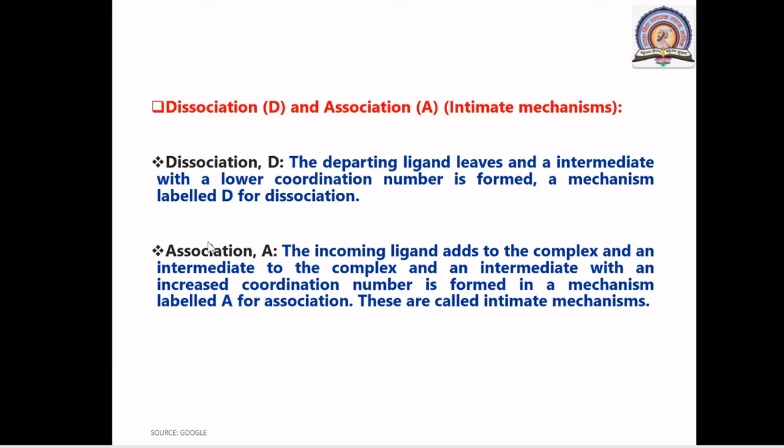In case of association, what happens? If your starting reactant is octahedral having 6 coordination number, but in first stage, in case of SN2 or association type, there is association of that incoming nucleophile, so it gives 7 coordinated intermediate, means there is increase in coordination number of intermediate. So this is nothing but association, which is labeled as A, and these both mechanisms are called as intimate mechanism, means dissociation and association.